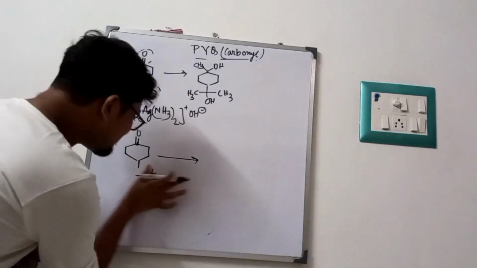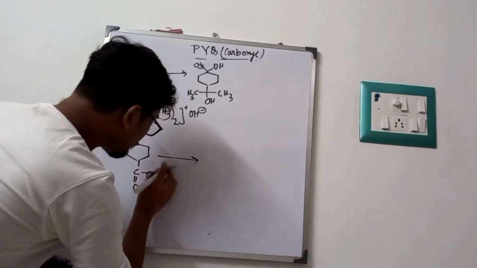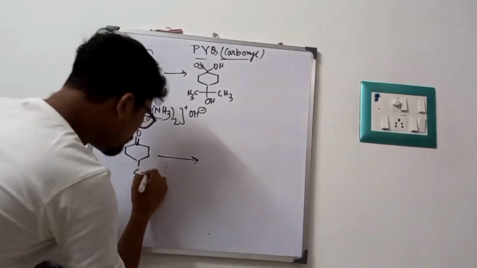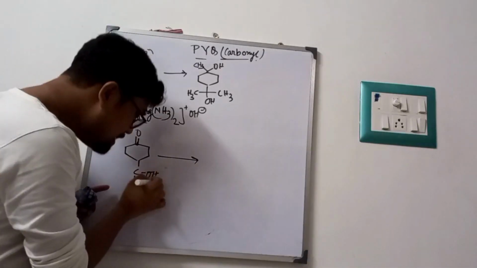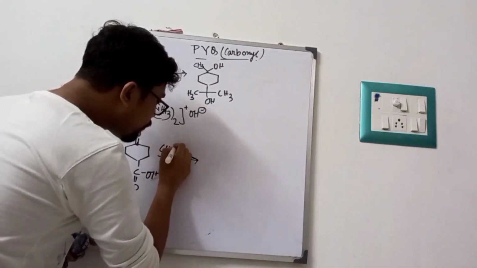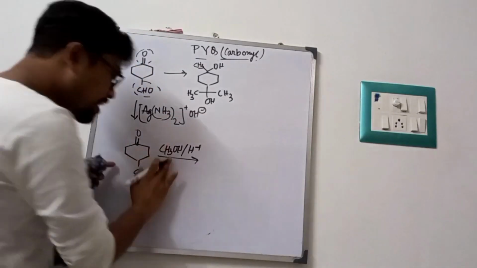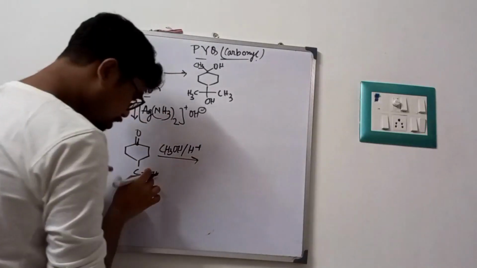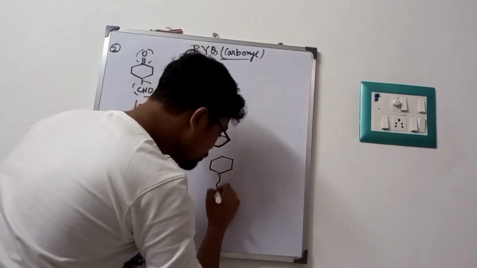So this acid can be written as C double bond O and OH. If we apply two CH3 groups here, we have to convert this OH to a good leaving group. How? We have to go for esterification under acidic condition using methanol. If esterification happens to this acid, then we get C double bond O and OCH3.